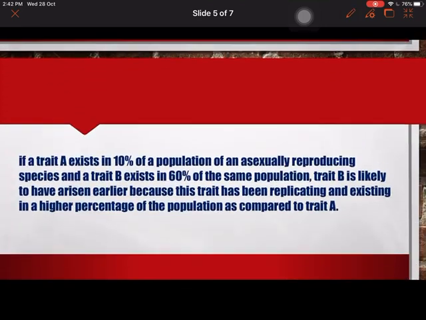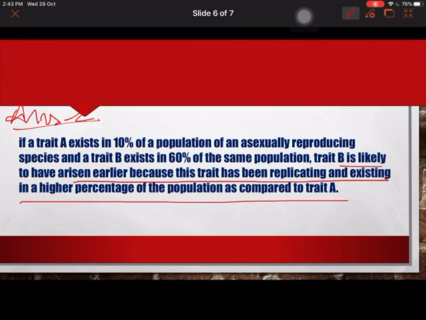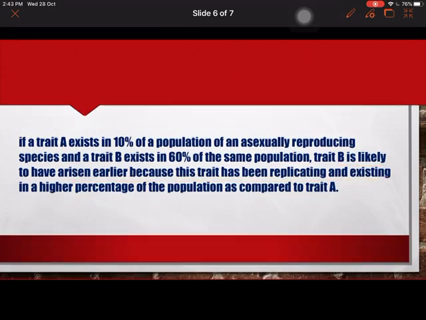So question number 2, this is the answer for your question 2, in which 2 types of individuals are there. One is existing in 10% of the population, another in 60%. So obviously the trait B is likely to have arisen earlier because the trait has been replicating and existing in a higher percentage of the population as compared to trait A. Hope you like the explanation of the worksheet.